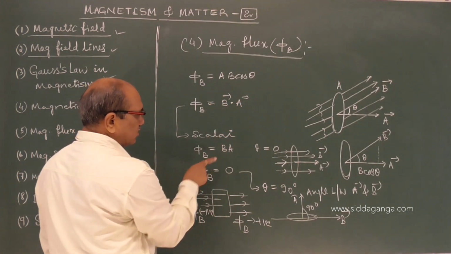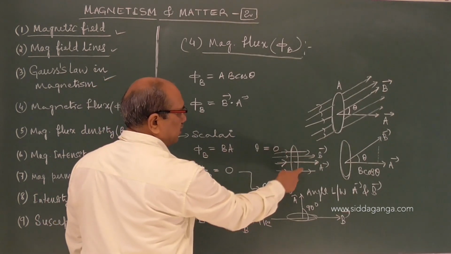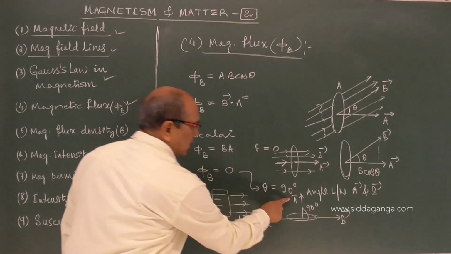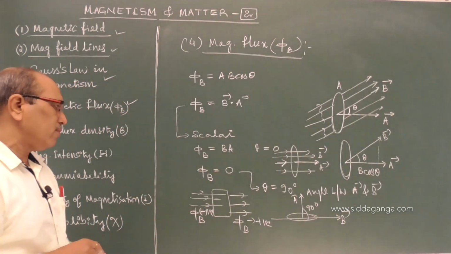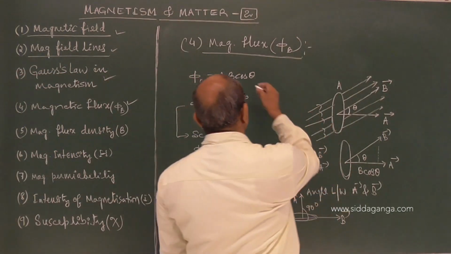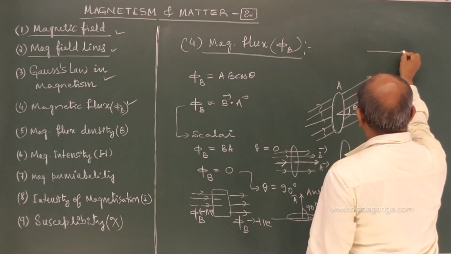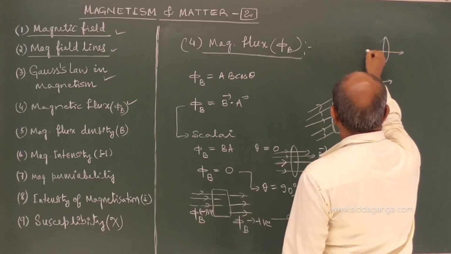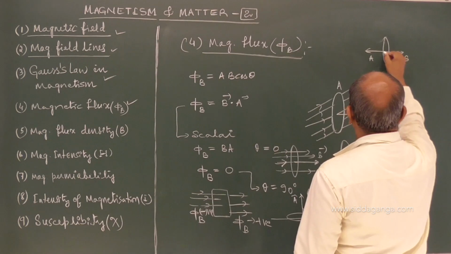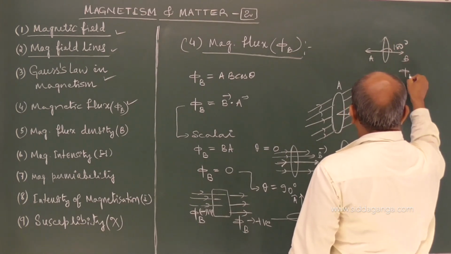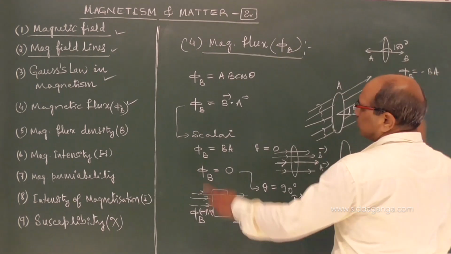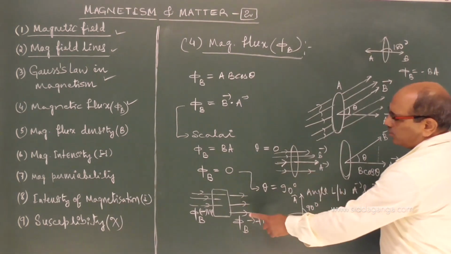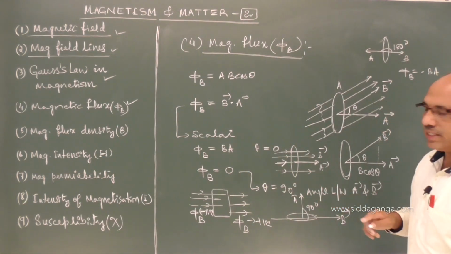So flux is maximum when the area is perpendicular to the field lines. Flux is 0 when the area is parallel to the field lines, that is, when A and B are mutually perpendicular to each other. For the entering flux, the reason is here itself. If the magnetic field is in this direction and the area vector is in the opposite direction, the angle is 180 degrees and the flux of B is minus BA. When both are in the same direction, it is plus BA. It is 0 when the angle between them is 90 degrees.